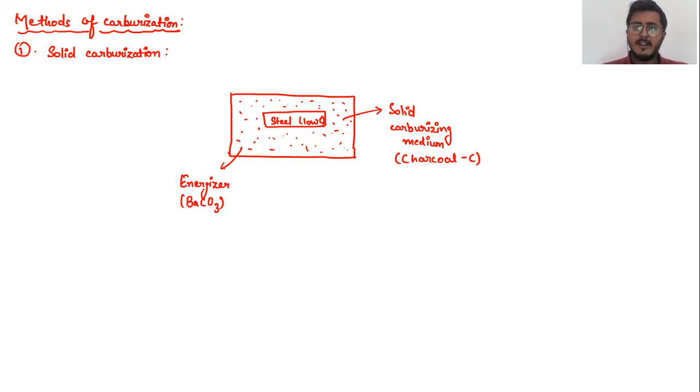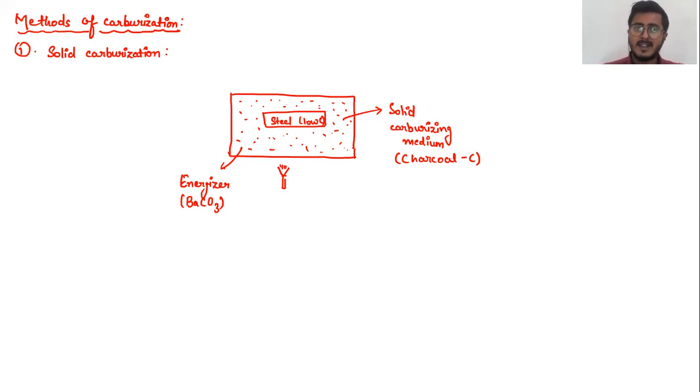It facilitates the diffusion to take place. Okay, and if you heat the system, the diffusion of carbon from your carburizing medium inside your low carbon steel will be much facilitated in case of solid carburization by adding this energizer. Okay, so this is the basic concept of how solid carburization takes place.